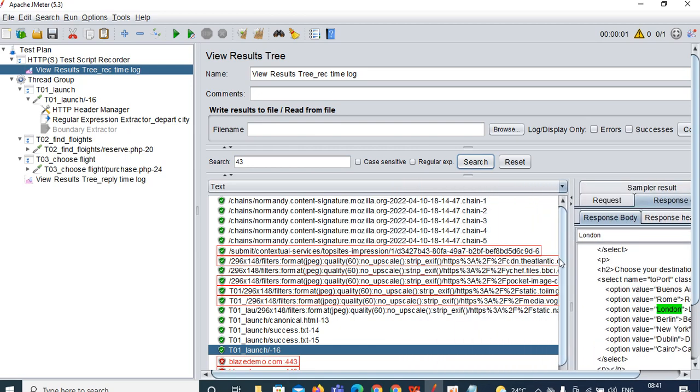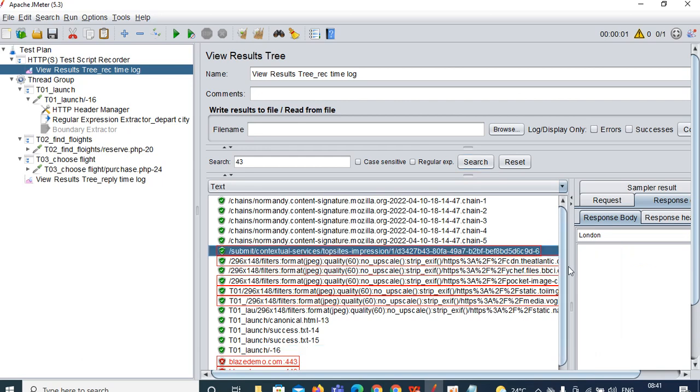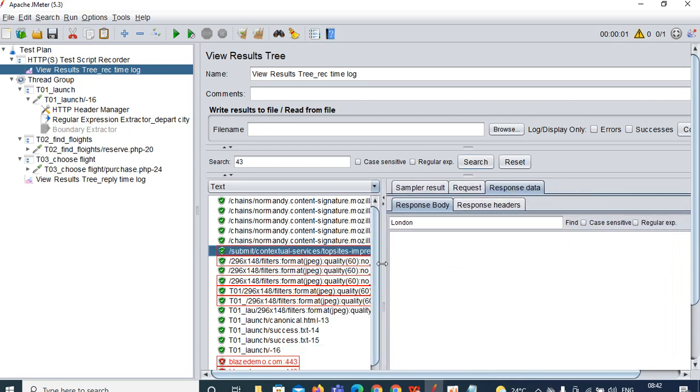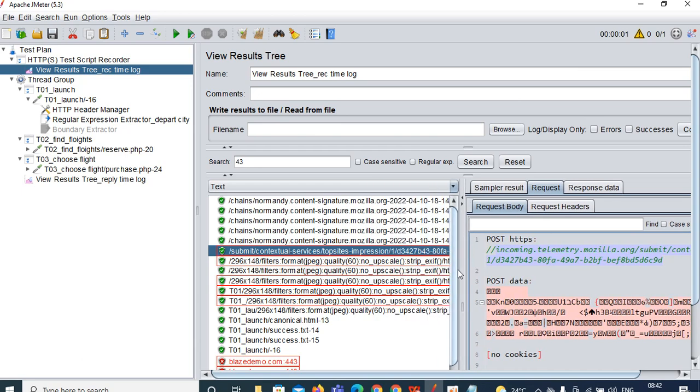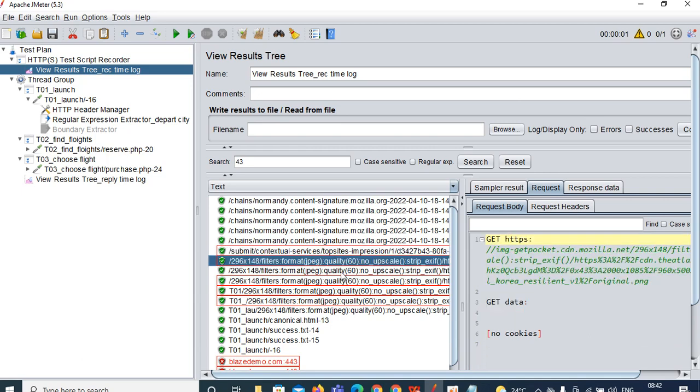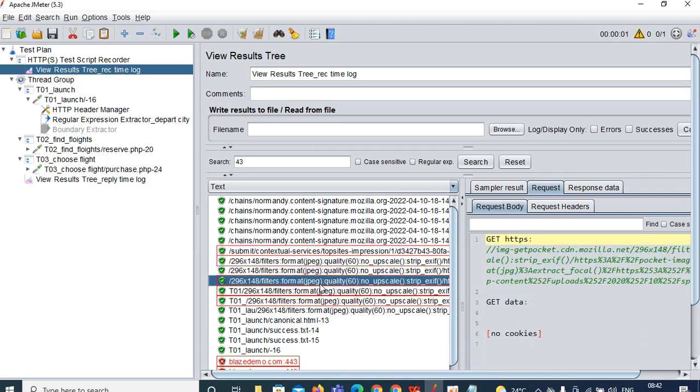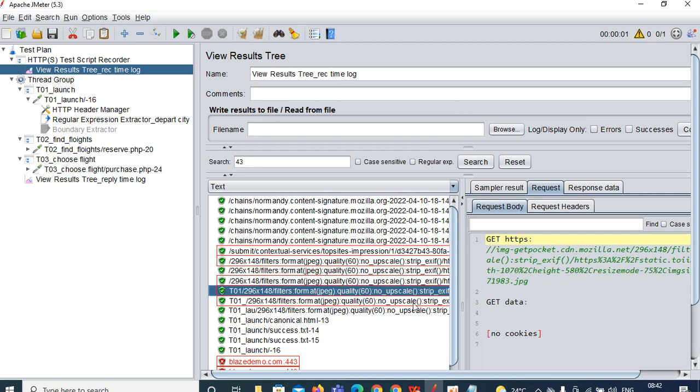These other junk entries have been highlighted. See here, you can see a junk entry is highlighted showing that 43. That is not related to our application. Click on the request and see incoming telemetry and all. You need not worry about that. If you identify something like this, check the request body. In the request body you can see incoming telemetry, that is not required. Incoming telemetry, image packet, the number is present there too, you can ignore it.